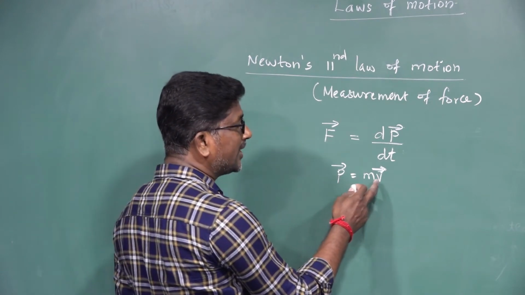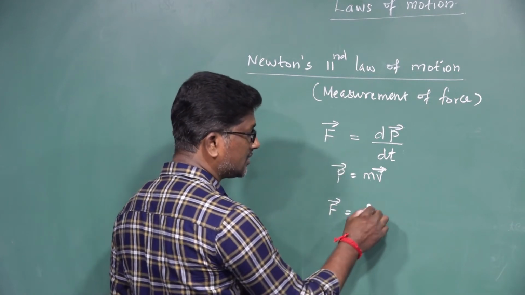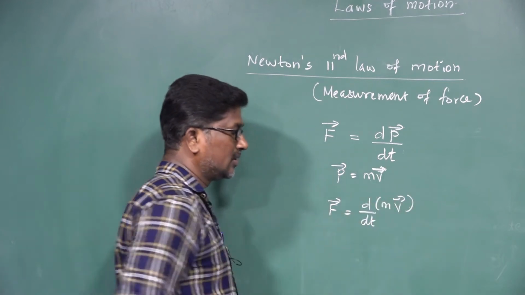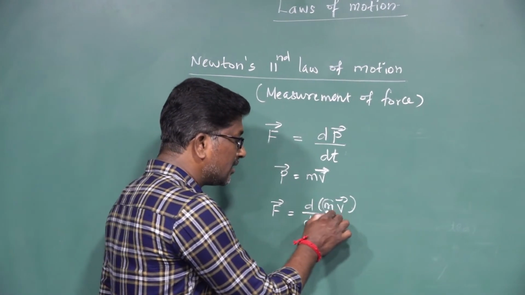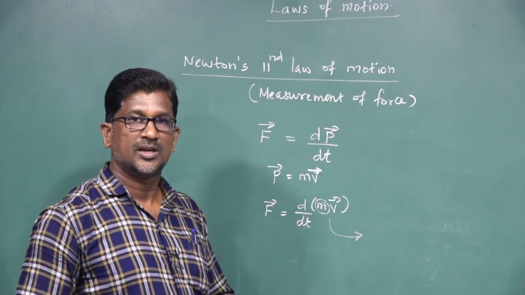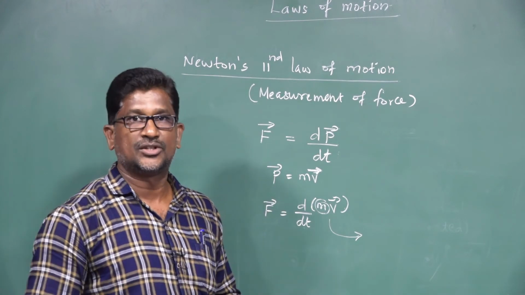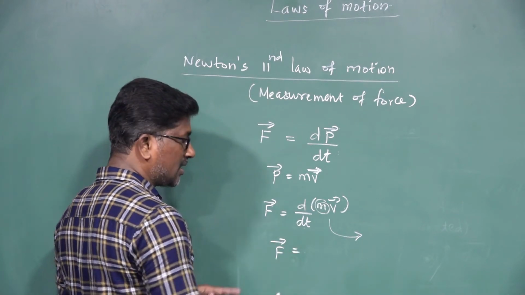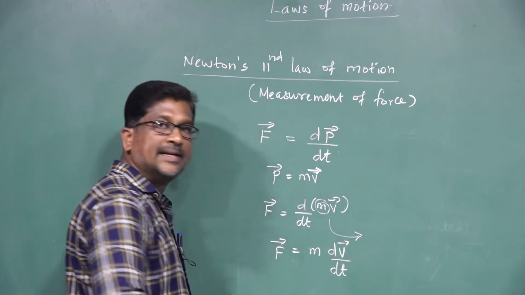Substitute P vector is equal to m into v vector here. Then this equation becomes F vector is equal to d divided by dt of m into v vector, right? Here the mass of the body remains constant while in motion. If the body is in a moving condition, the mass of the body does not change. So here mass is a constant. Therefore F vector is equal to m into dv vector divided by dt, right?